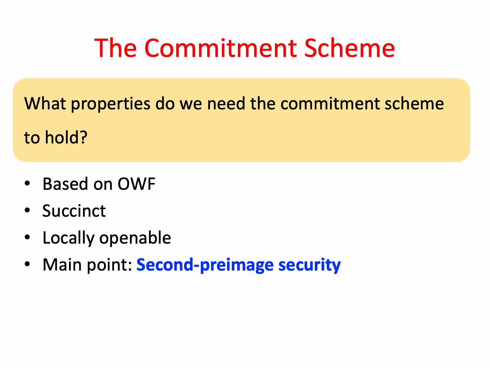So what properties do we need it to satisfy? The first is based on one-way functions. The second is to be succinct in order to save in communication complexity. The third is that it's going to be locally openable, which we just discussed. And the main point is the security property. We call it second pre-image security. And this means that we only require binding for a correct commitment.